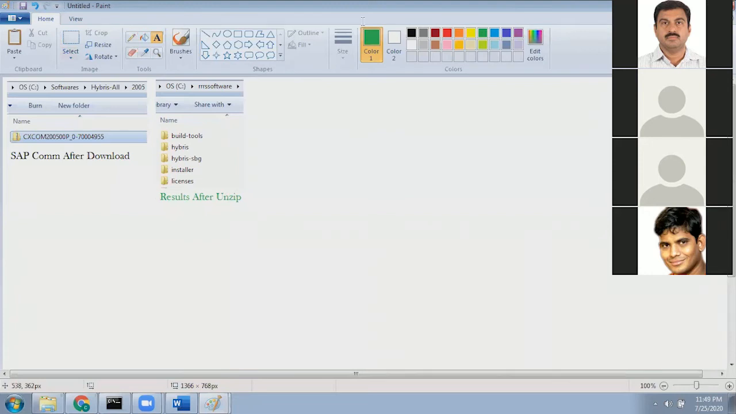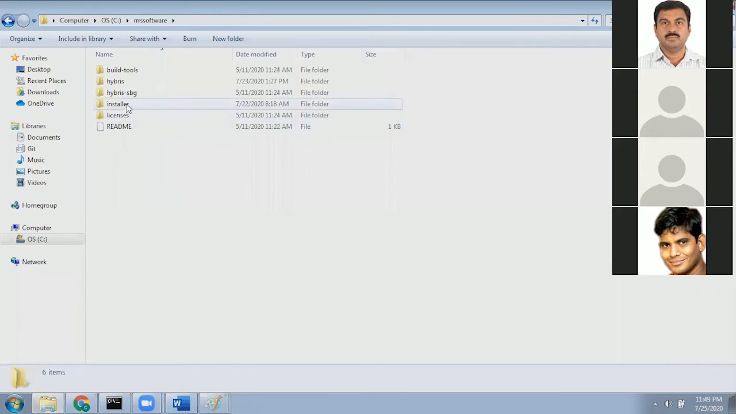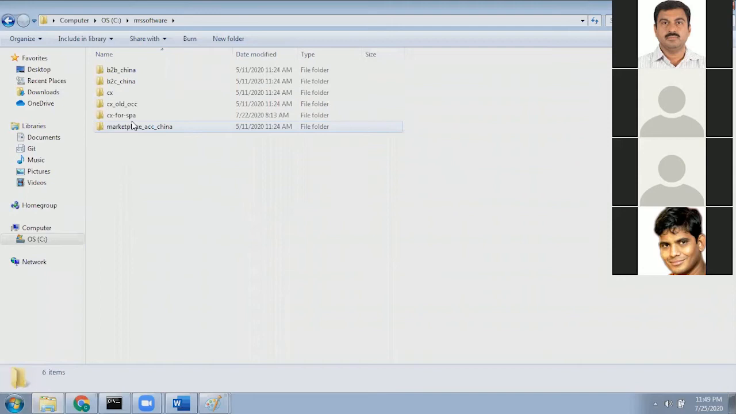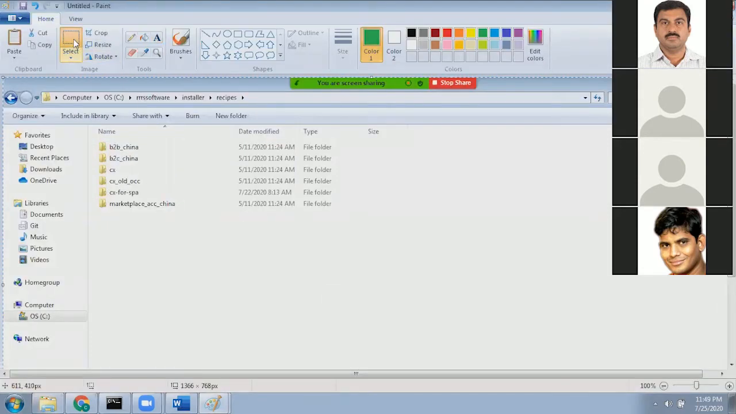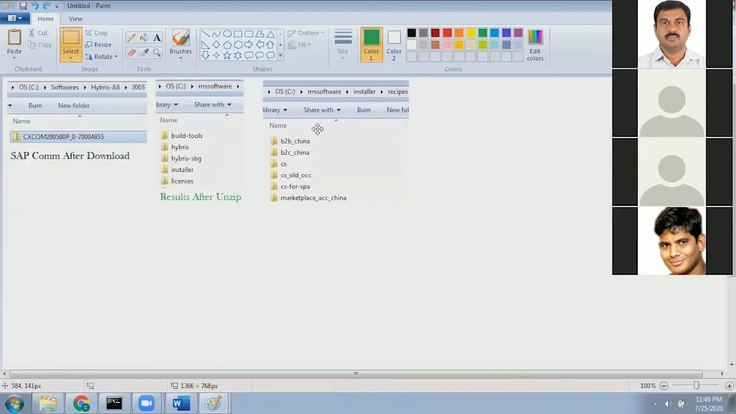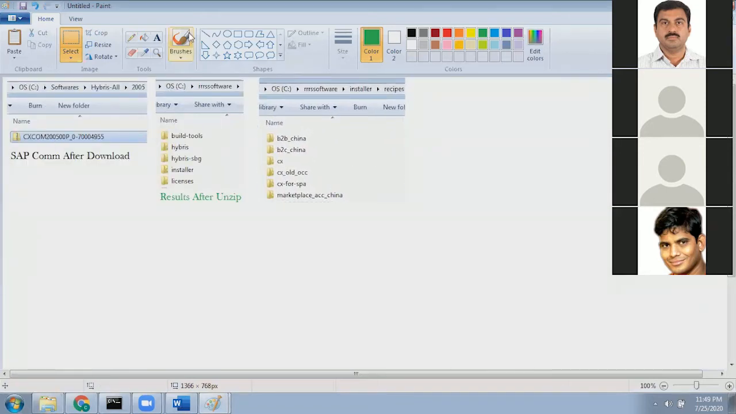Very good. Now, this is the result after unzip, right? If you look inside these results, go to the installer, go to the recipes. You can see these are the recipes. What is a recipe? A recipe is nothing but the template. A recipe is nothing but the e-commerce flavor. You can see inside the installer, this is what I have.